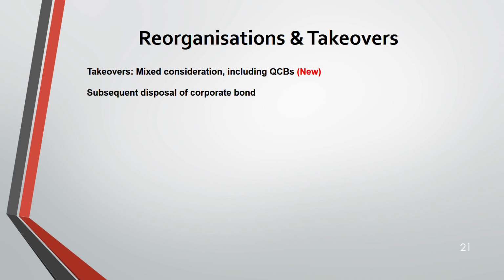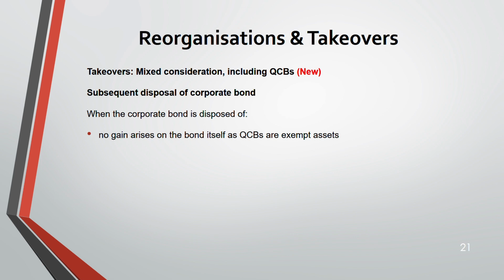Now, when you subsequently dispose of the corporate bond, what happens? No gain will arise on the bond itself because bonds are exempt assets. We have studied in the first slide itself, QCBs are exempt assets. On the bond, no gain will arise. But the frozen gain, because your consideration was QCB, a chargeable gain arose. We calculated it, but we did not pay tax. That gain was frozen at that time. Now it will be chargeable. That gain becomes chargeable now at 10 or 20%.